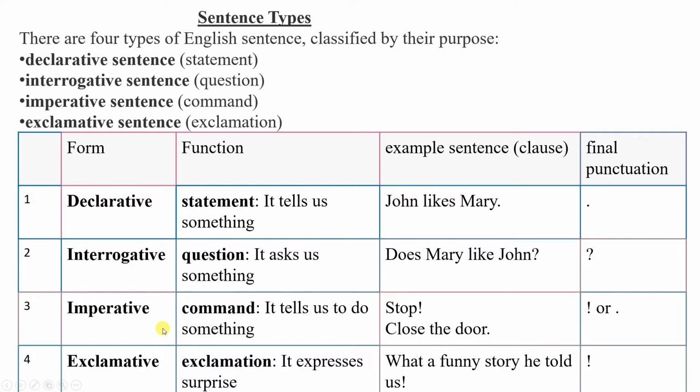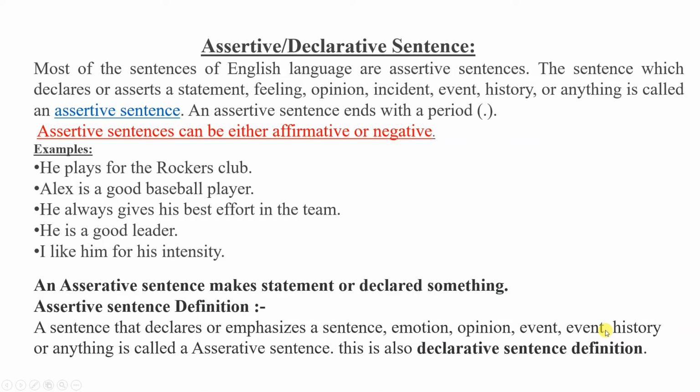Then imperative sentence. Imperative sentence's function is command. It tells us to do something. Stop, close the door. Okay. So it ends with an exclamation mark or full stop. And exclamative gives us exclamation, that means it expresses surprise. What a funny story he told us, and it always ends with an exclamation mark. Let us see these types in detail.